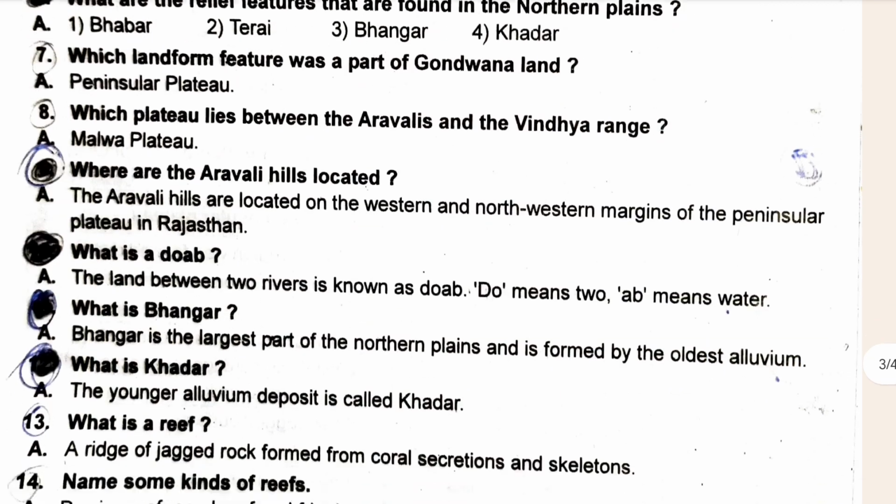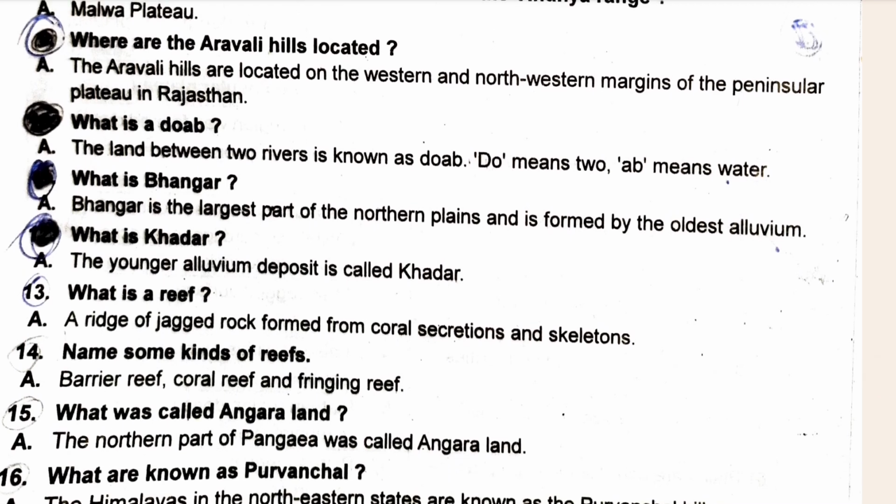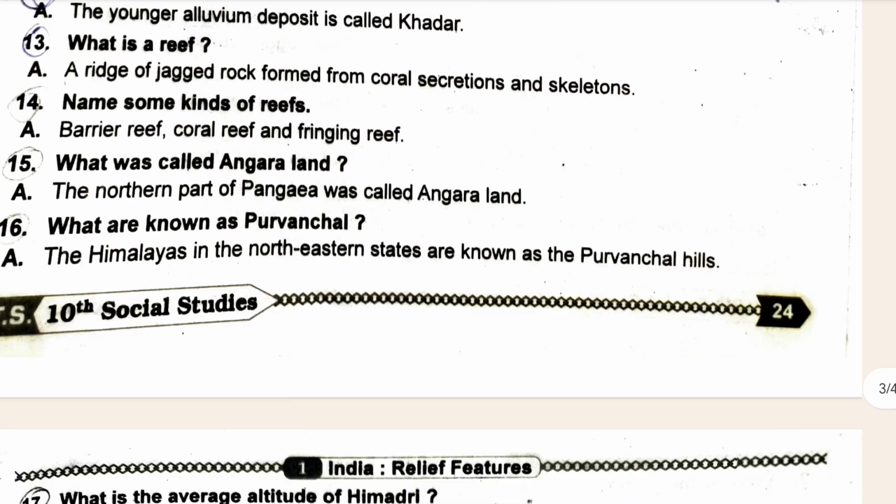Where are the Aravalli hills located? What are Doab, Bhangar, Khadar and Reh? These are some important questions. Whenever I mark something with a dark pen, or make a dark circle, those are very, very important and you have to remember them. What is called Angaraland? This is very important. And what are known as Purvanchal? It is not asked every time, but sometimes it is asked. We have to remember that.